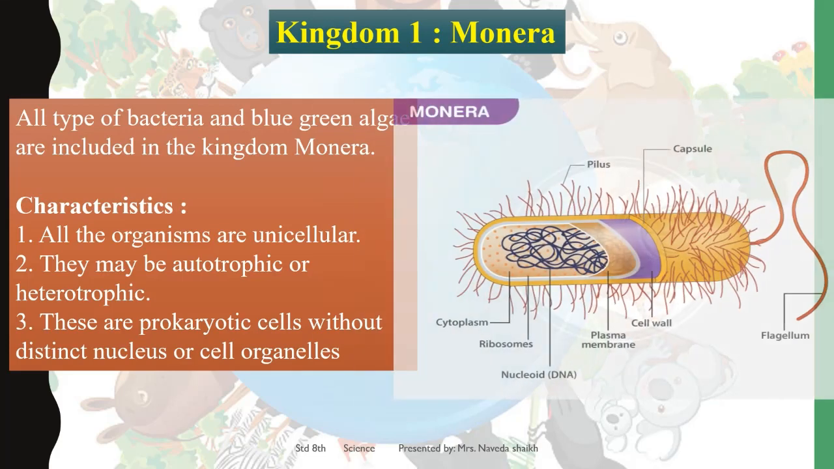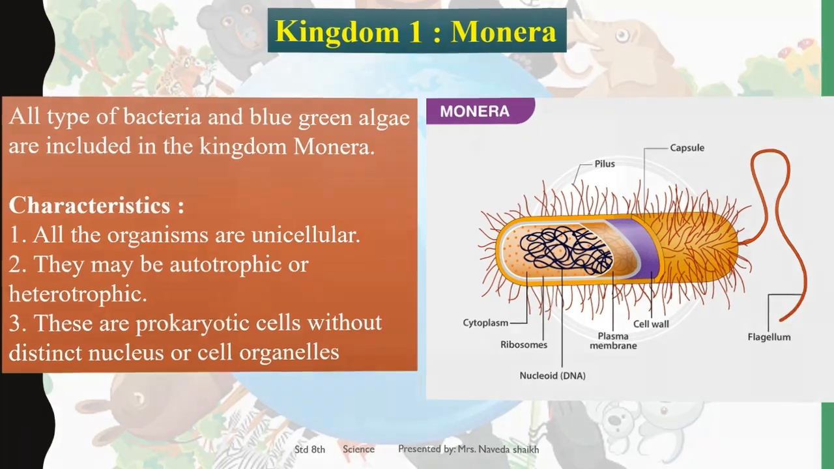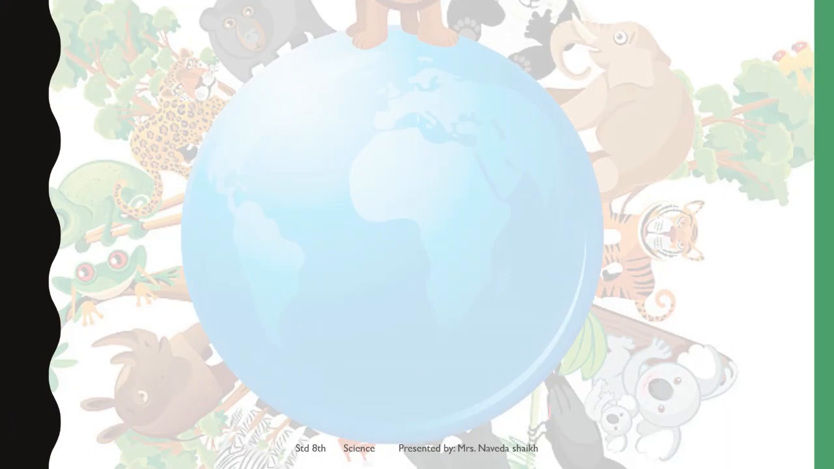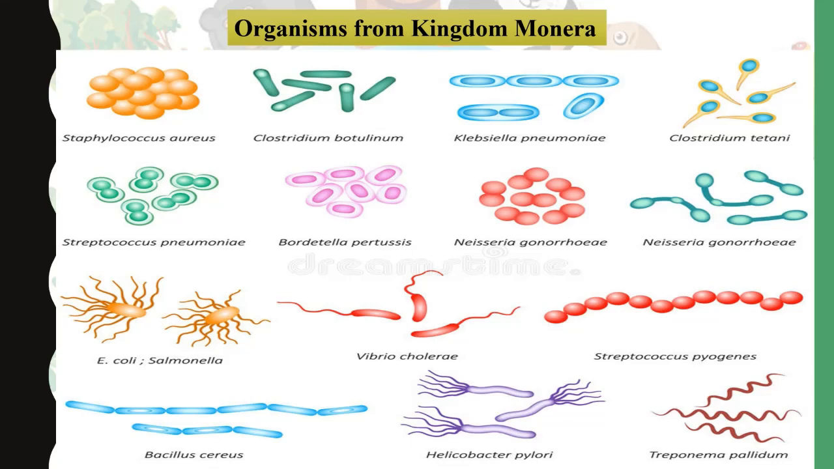Here is an image of kingdom Monera. This cell helps you to understand that they have cell wall, they have plasma membrane, but you do not see a proper nucleus in them. Okay, and it says that these are prokaryotic cells without distinct nucleus or cell organelles. So we have a few examples over here for kingdom Monera, like Staphylococcus, E. coli, Salmonella, Streptococcus. These are a few examples that are present in our surrounding related to kingdom Monera.